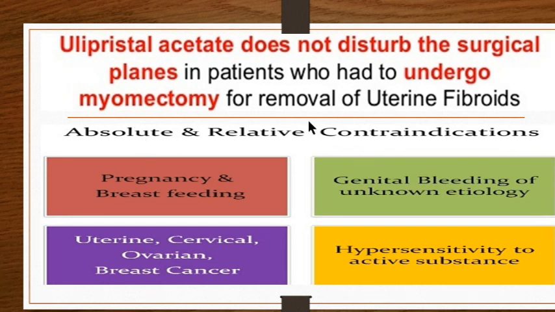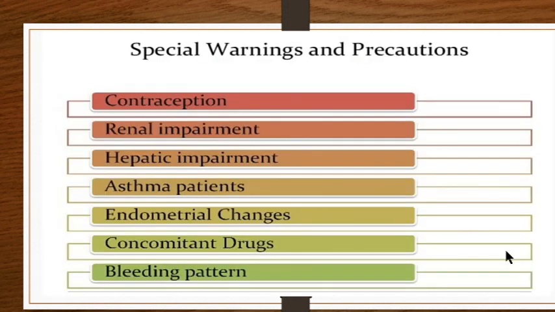Absolute and relative contraindications to ulipristal are: if the patient is pregnant or breastfeeding with fibroid, then pregnancy with fibroids or lactation with fibroids, you are not going to give this medical treatment. If it is associated with any cancer, be it of uterus or cervix or ovarian or breast cancer, you are not preferring this drug. If your cause of bleeding is not known, genital bleeding is not known, and it can be other causes also apart from fibroid bleeding, then you are avoiding this drug. And of course, if there is a hypersensitivity to this substance.